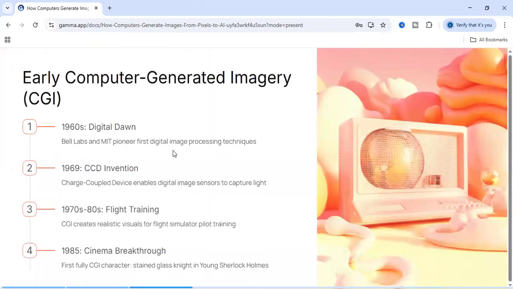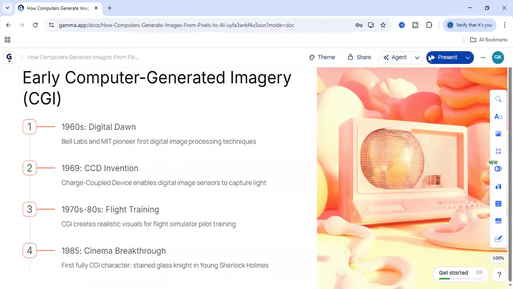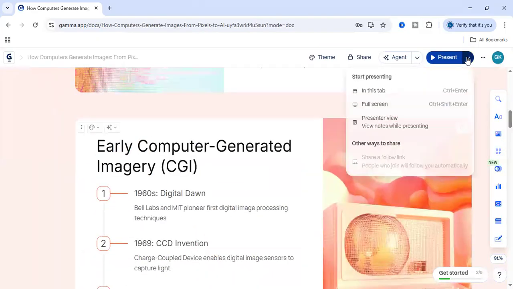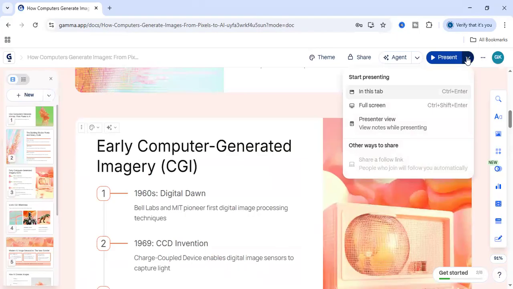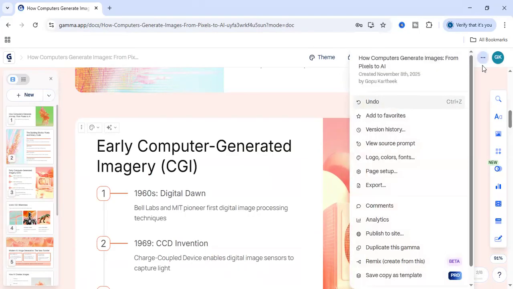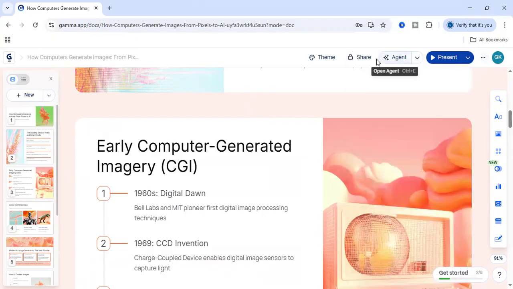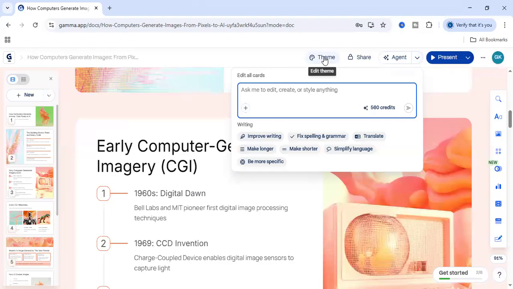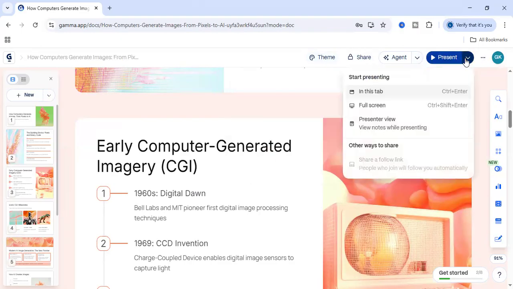We can press escape button also. So we can download also. We can download this PPT also. Here is a share, and here is an agent. We can edit themes also. So in the full screen also we can save it.